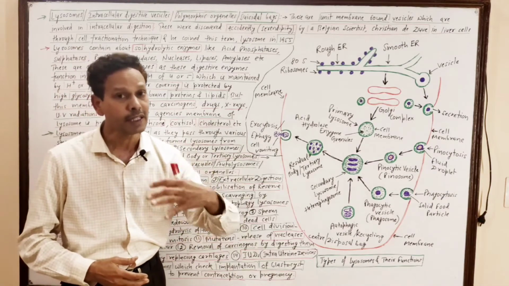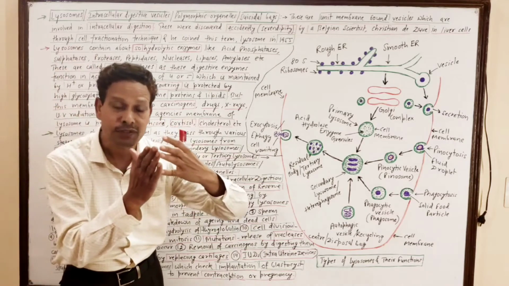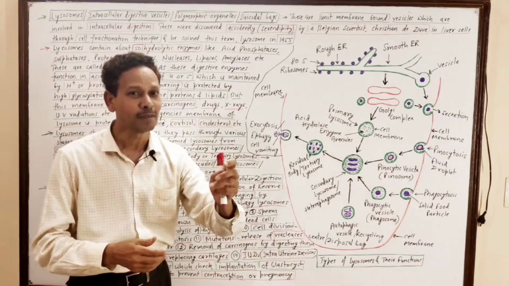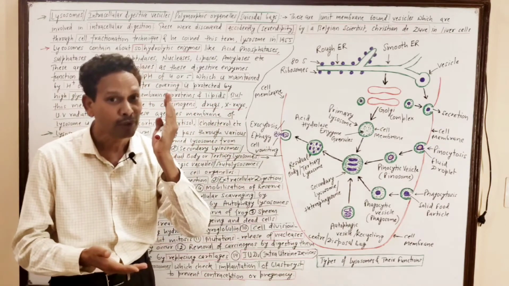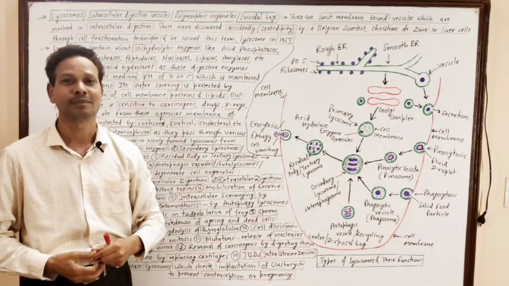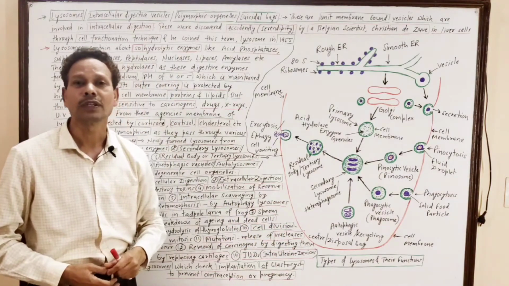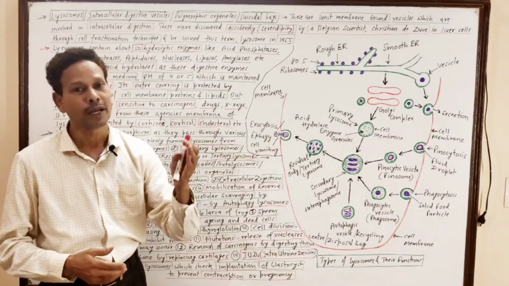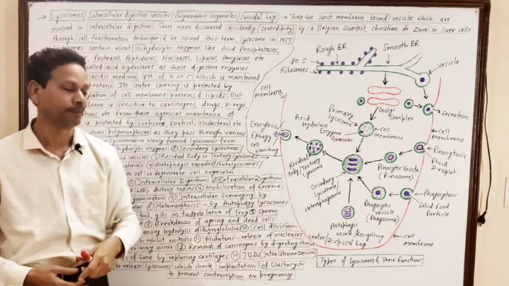As a result, lysosomes are released. And these lysosomes prevent implantation, fixation of the blastocyst. That's why these IUDs are used, and these lysosomes prevent implantation.